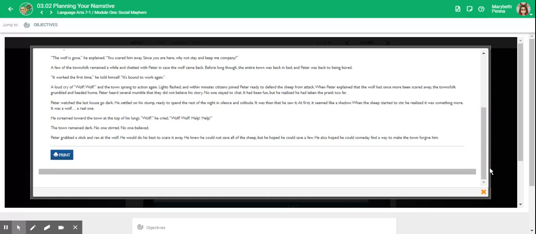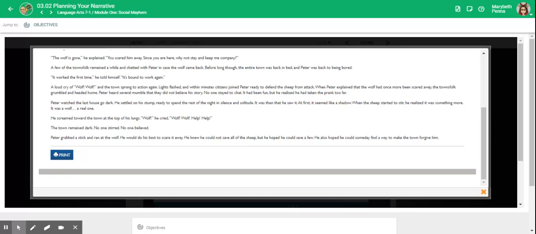It worked the first time, he told himself. It's bound to work again. A loud cry of "Wolf! Wolf!" and the town sprang to action again. Lights flashed, and within minutes citizens joined Peter, ready to defend the sheep from attack. When Peter explained that the wolf had once more been scared away, the townsfolk grumbled and headed home.